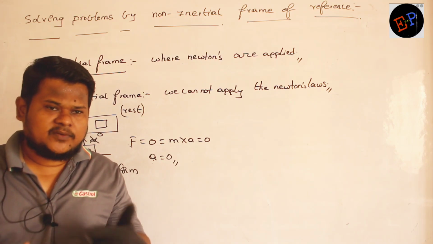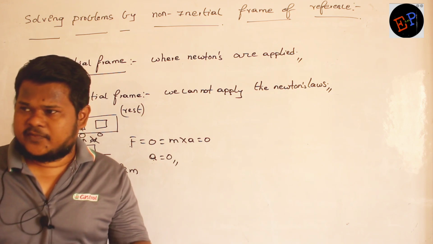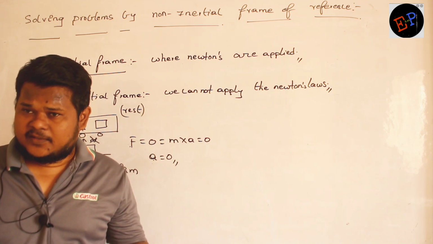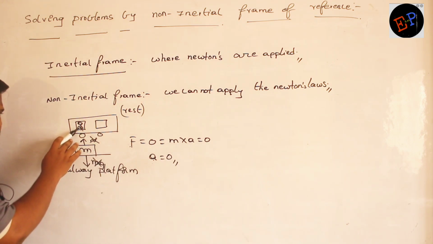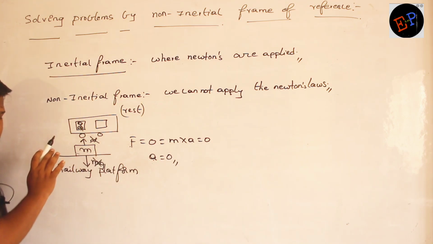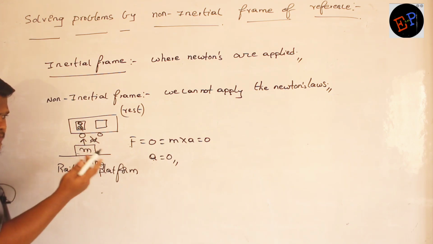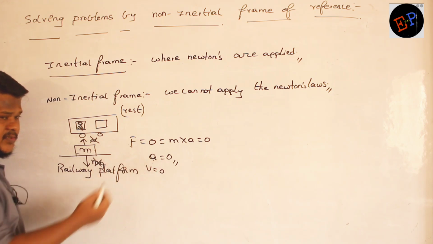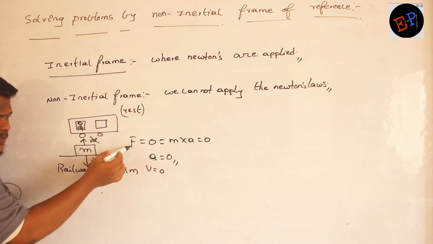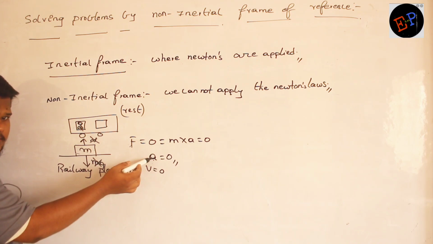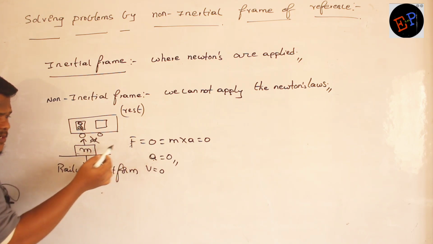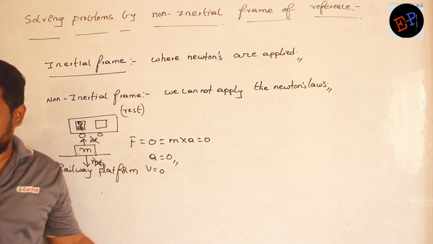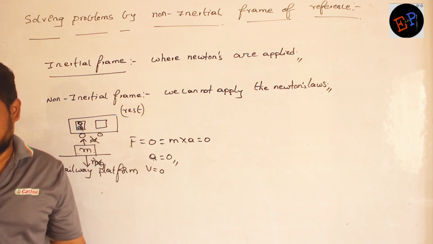So, are we able to apply Newton's laws here? Definitely we are applying them. To this observer, it appears as if the mass is in rest position. The mass will be in rest position when either velocity is 0 or acceleration is 0. Acceleration will be 0 when nobody is applying force, and on this mass nobody is applying force. So definitely Newton's law is satisfied.